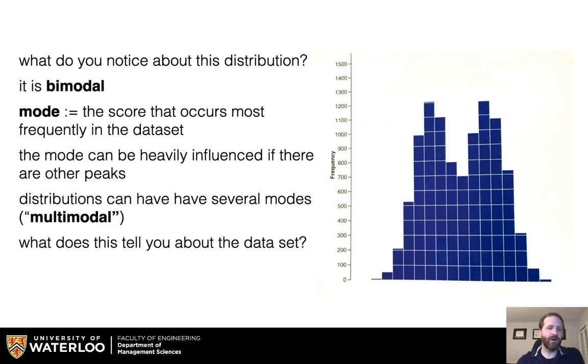So what does this tell you about the dataset if you see something like this, where there's a bimodal distribution? Well, one thing you might want to look for is different groups. This might indicate that there are two groups that are not separated out. And we may want to look at a way of separating those groups out and dive a little bit deeper into the dataset.